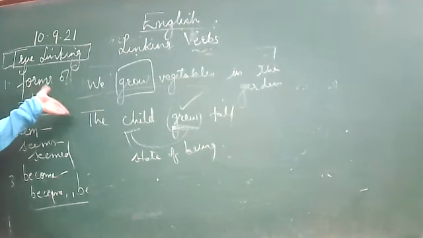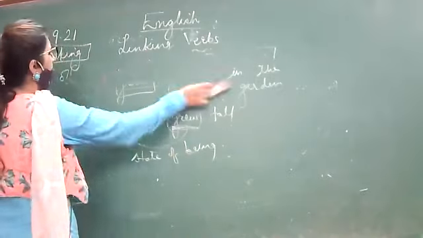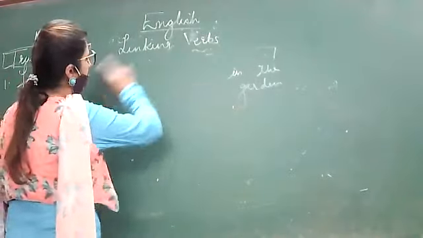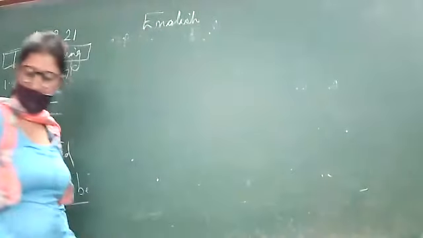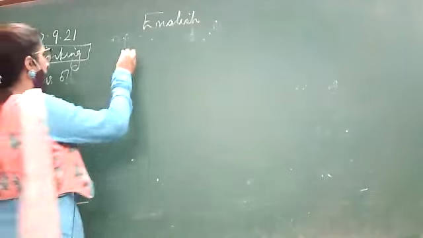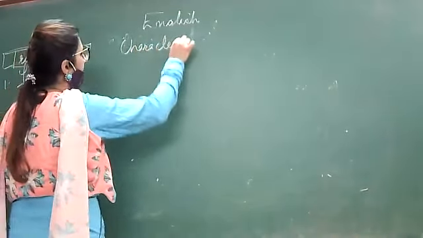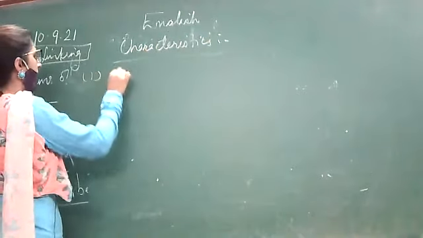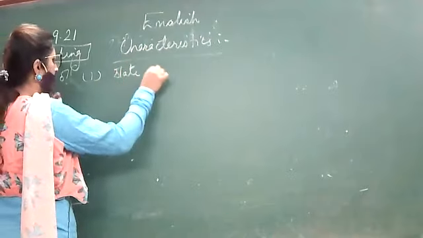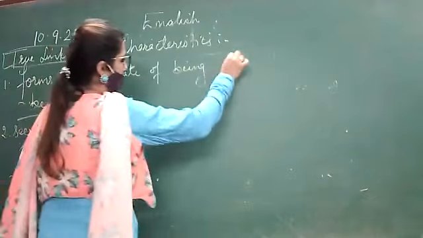So what are the different characteristics of linking verbs? Let us see. How will you find whether it is a linking verb or not? Characteristics of linking verbs. First of all, they tell us about the state of being of the subject.